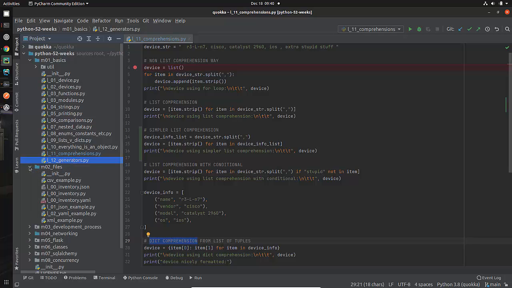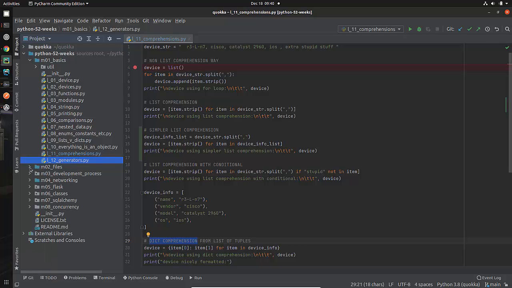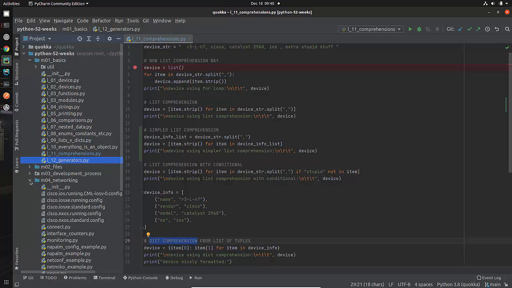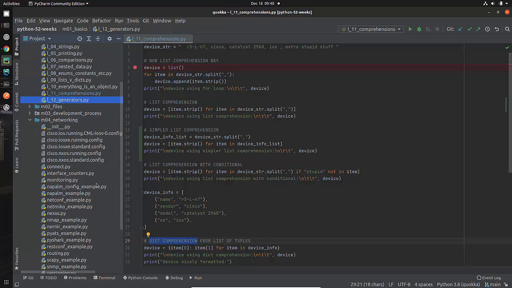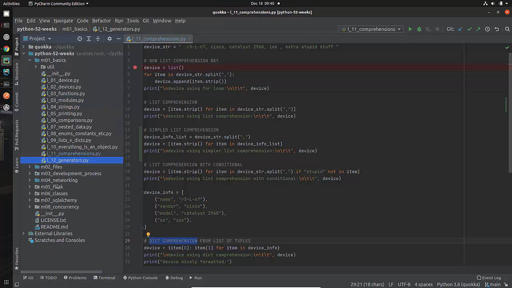We're going to be talking about how to do stuff with JSON and YAML, and we're going to be looking at networking. So we'll have aspects about Napalm, about NetMiko, about Nmap, about PyShark, Scapy, etc. Before we go into even more interesting stuff, hopefully things that I use in Quokka like Flask, classes and how those work, SQL, concurrency, etc.